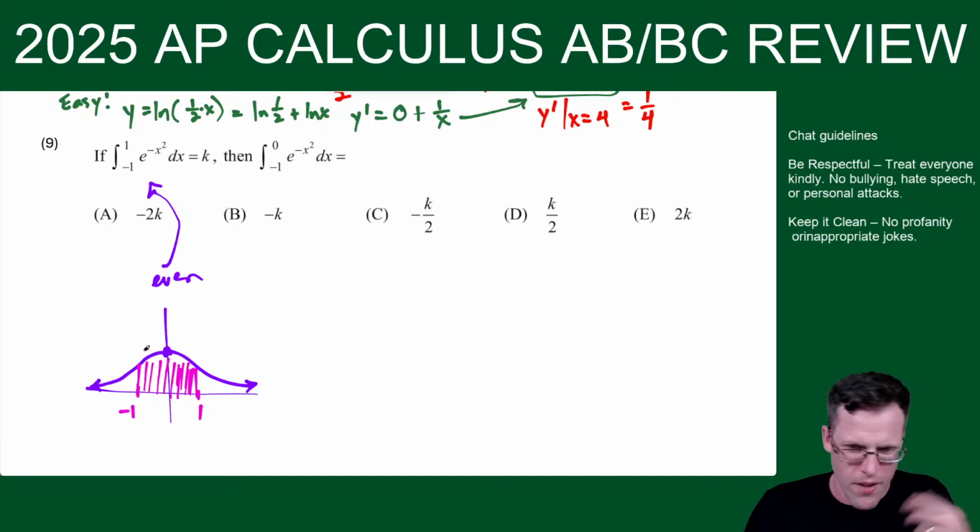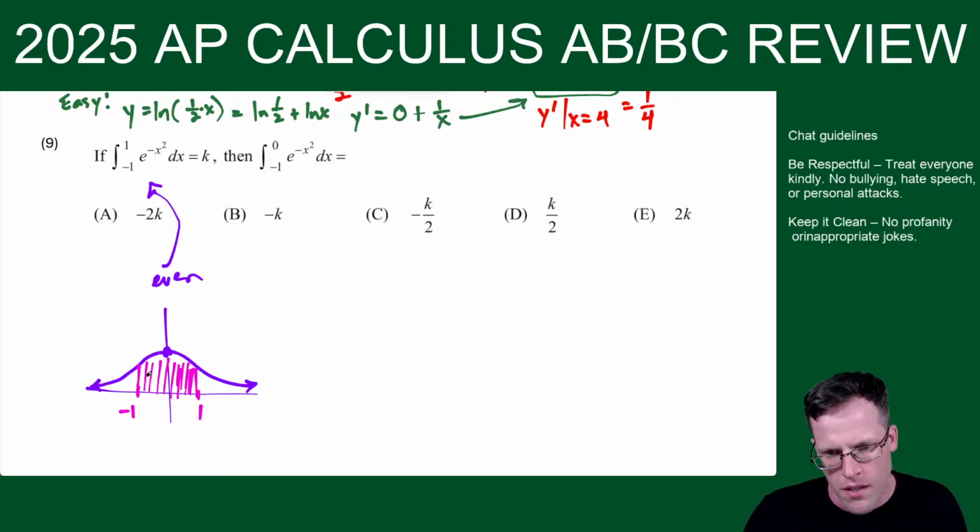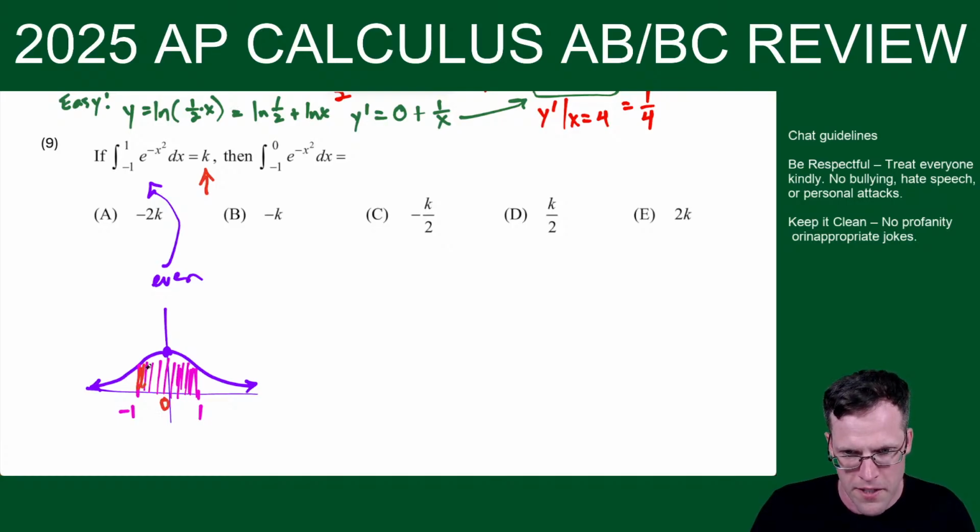If the integral from -1 to 1 is equal to K, then from -1 to 0, this space would be half. So we would just do K divided by 2. Okay, so choice D. So this one is just seeing the symmetry of an even function.